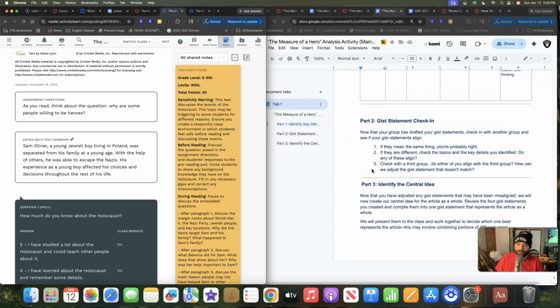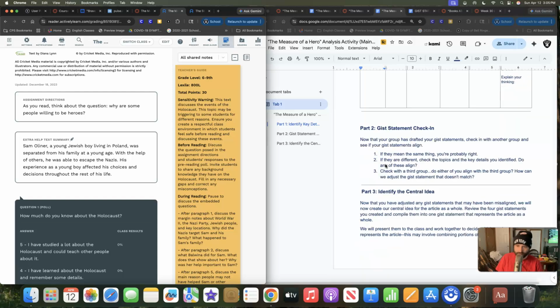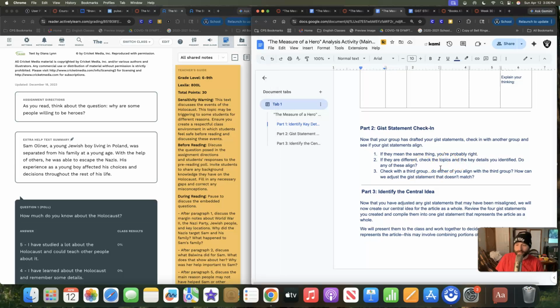And then after you have finished, you're going to take your 4 gist statements that you have all come up with and shared with one another, and you're going to check with another group. And you're going to see if that group's is similar to yours. If it's not similar, then one of you has messed up. So you want to check with a third group. All right. And then if yours or the other group's aligns with that group, then that person who aligned is right. And then the person who's not, what do you need to fix?